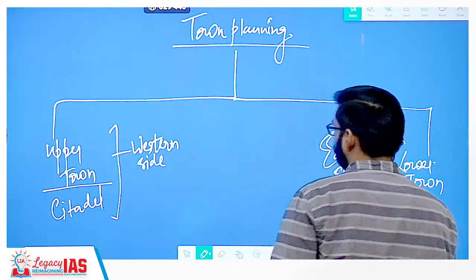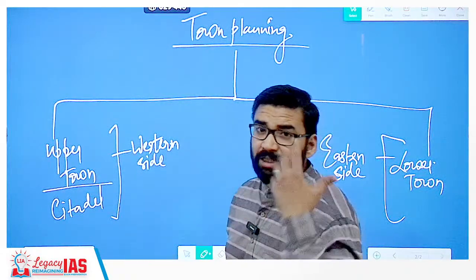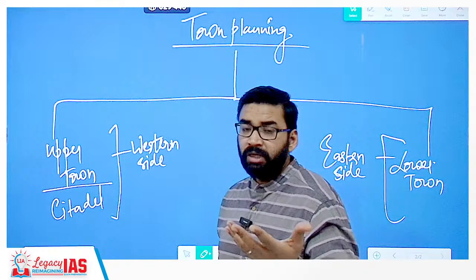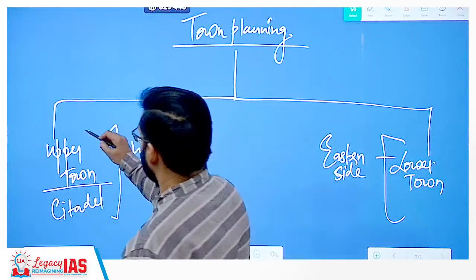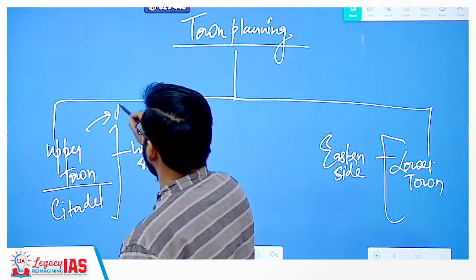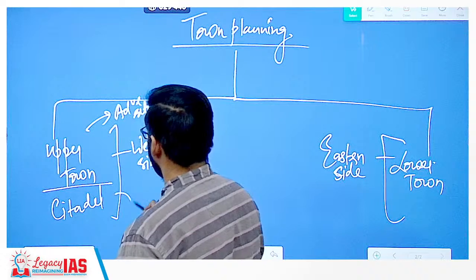Now what was the difference between the upper town and the lower town? The upper town was inhabited by rich merchants and the influential class. Clear? So here the administrative setup will be there.